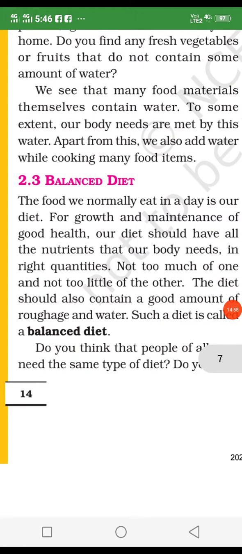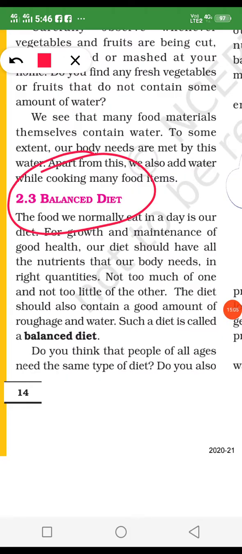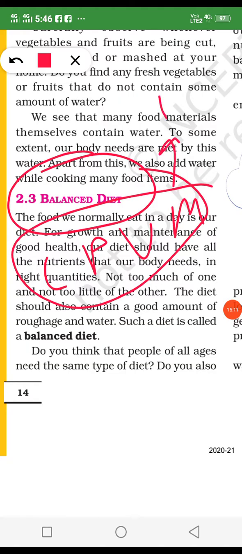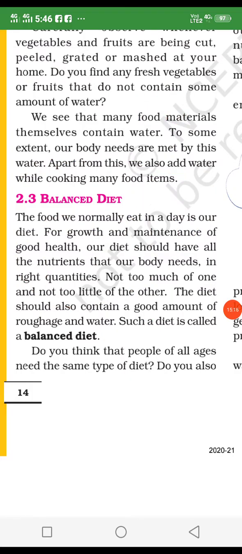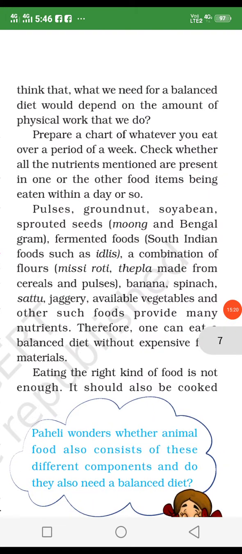Now, balanced diet. Balanced diet means all components of food are included in our daily routine diet. This is called the balanced diet. All components of food means carbohydrate, protein, vitamins and minerals. When all these are included in one meal, this is called the balanced diet. And when we take the balanced diet in our daily life, there is no possibility of any disease and we become healthy.